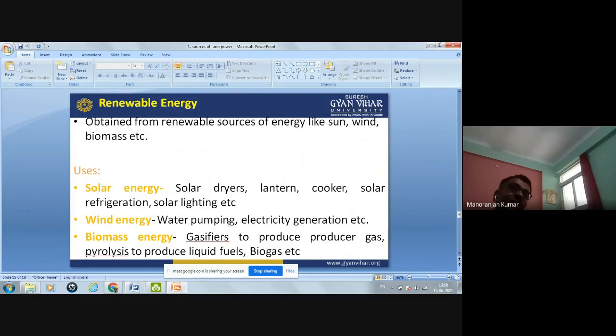Third one is the biomass energy. Bio means living things. So biomass energy remain in the form of gasifier. Gasifier is one device which can create the energy, and input is the biomass. So gasifier to produce producer gas, pyrolysis to produce liquid fuel, biogas. Okay, so these type of sources is renewable sources: solar energy, wind energy, biomass energy. Okay, and this energy is used on the farm also.